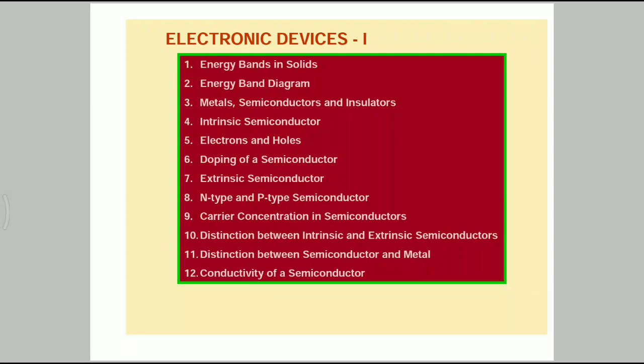Coming to the introduction: the basic building blocks of any electronic circuit are the devices which have controlled flow of electrons. Be careful, my dear children. Controlled flow of electrons means, consider a metal, which allows a large amount of current.